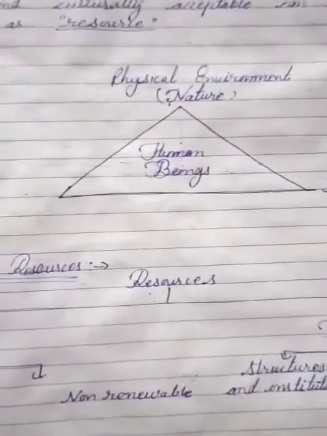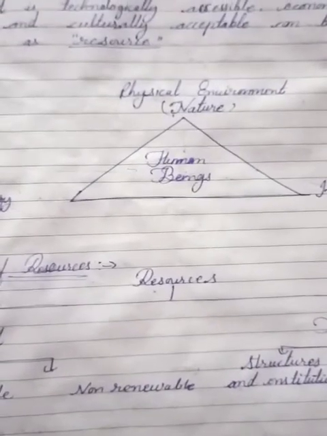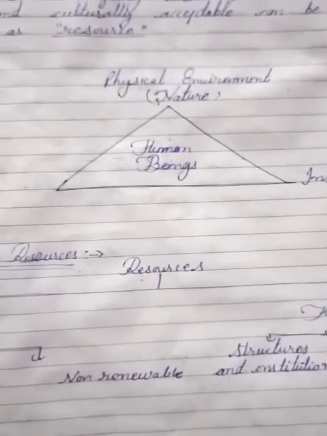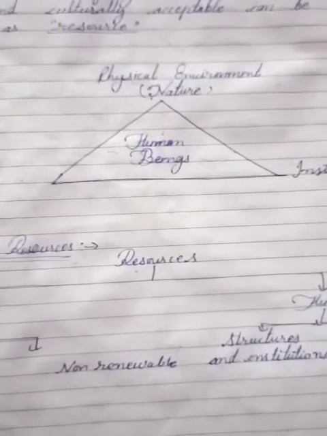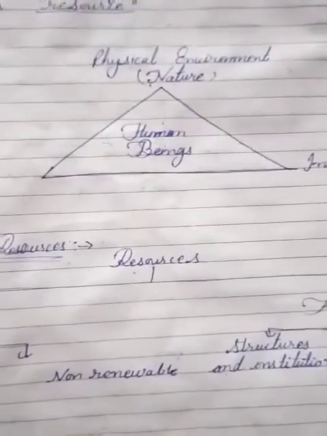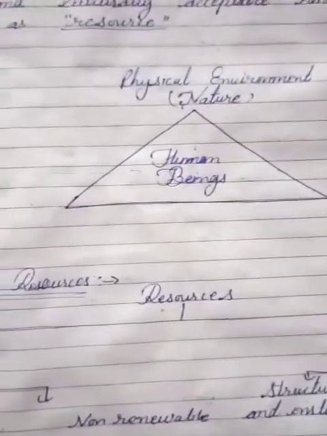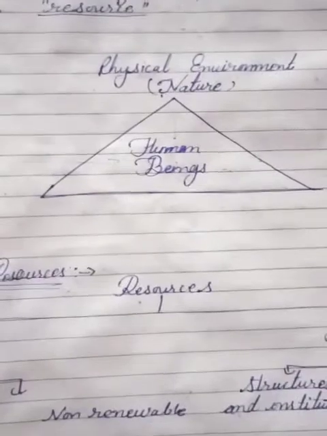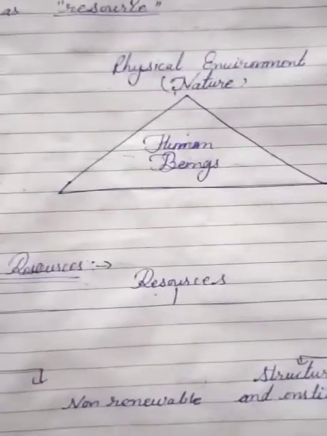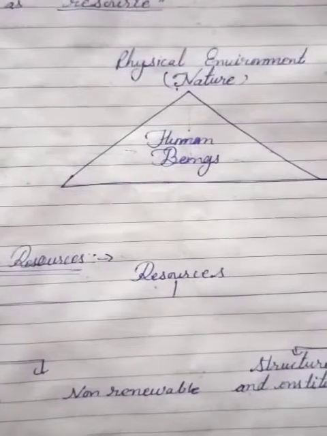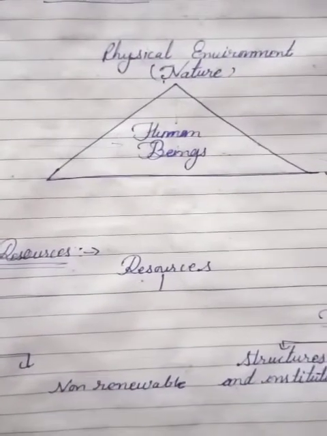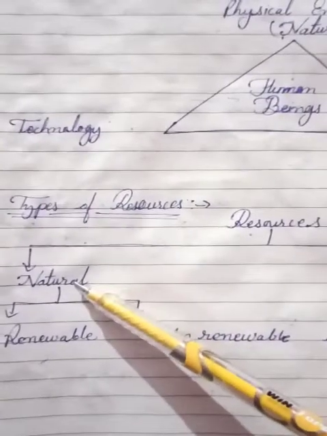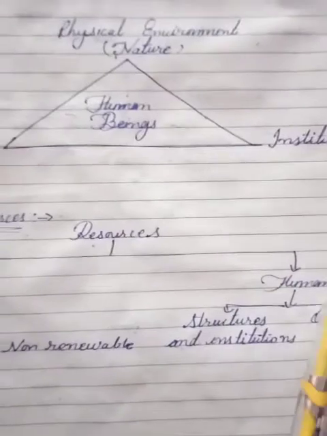Now we have finished our definition of resources, and here we are talking about the types of resources. How many types of resources are there? Are there different types of resources, or is only one type of resource available in nature? We have two types of resources. Which are those? First is natural resources, second is human resources.